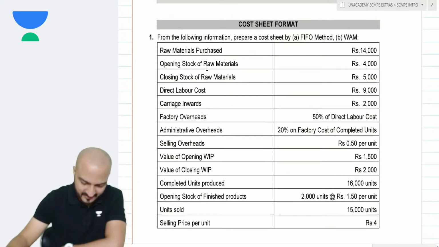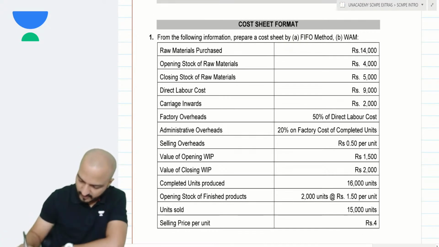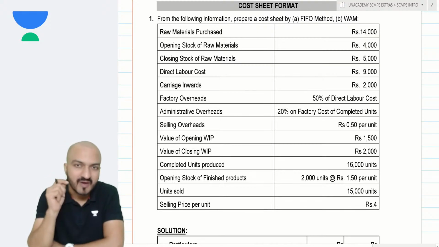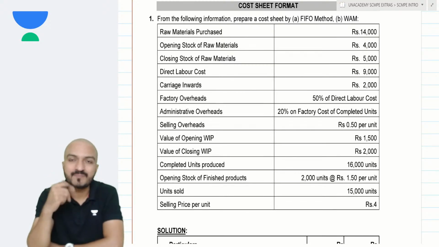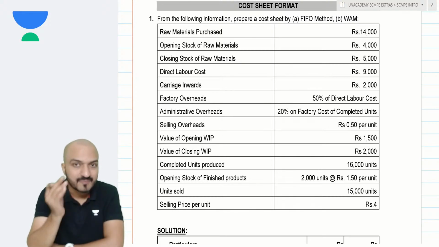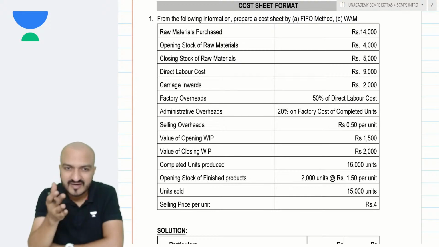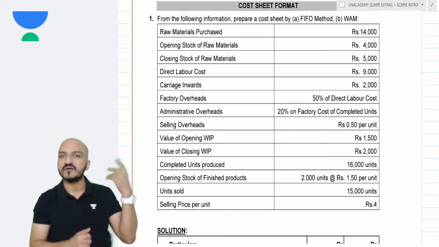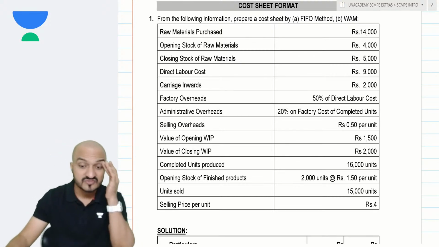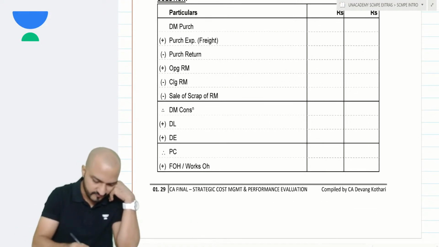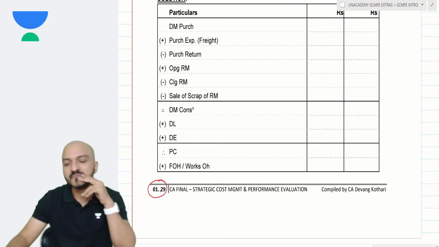So let's try that in question 1. Question 1 in my cost sheet format, you will find this in my book in chapter 1. Under chapter 1, the practicals that I have given are basically not the practicals of CA final level. I told you that yesterday. These are basically pertaining to some revision of inter-level, and you'll find them on page 1.29 of my book. Please check that page 1.29 in my book.